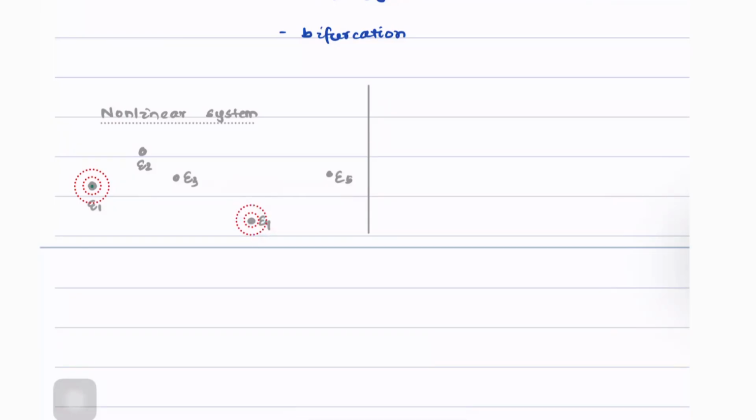The point is, if we start exactly at E1, we will continue to stay there. That is the definition of an equilibrium point. All of the derivatives of the state go to 0 at the equilibrium point. However, if it is a stable equilibrium point, and if we start from any point outside of the equilibrium point, and if we lie very close to it, then we always move towards the equilibrium point if that particular equilibrium point is a stable equilibrium point.